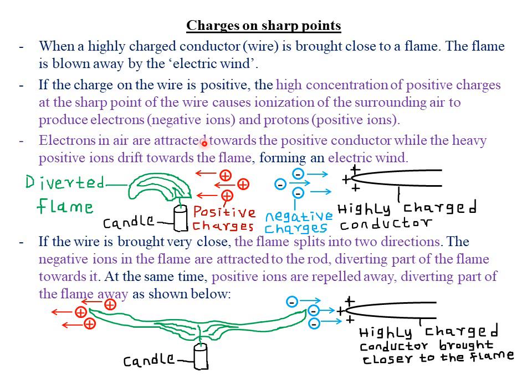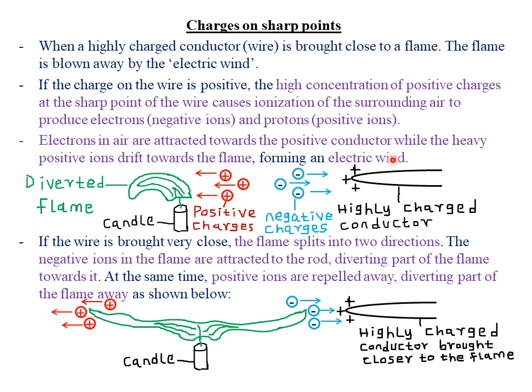So electrons in the air are attracted towards the positive conductor. You can see the electrons are being attracted, while the heavy positive ions drift towards the flame. So they drift towards the left hand side, towards the flame, forming what we call an electric wind.